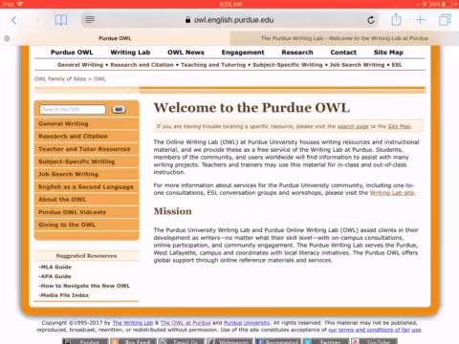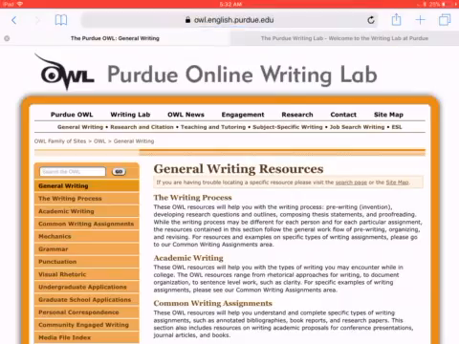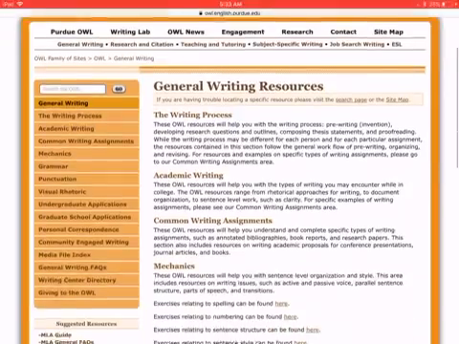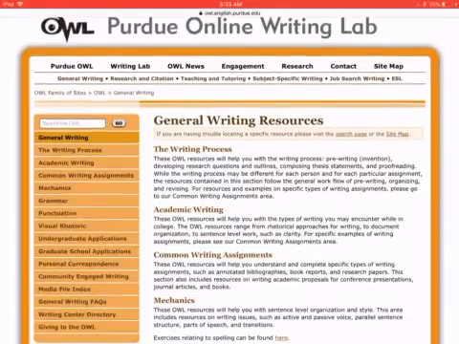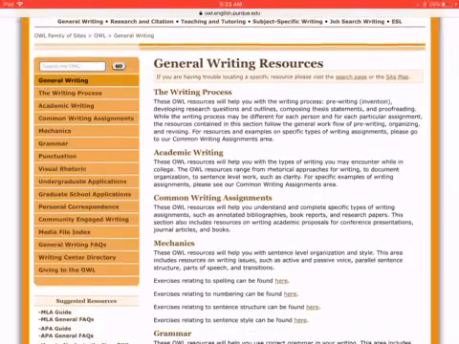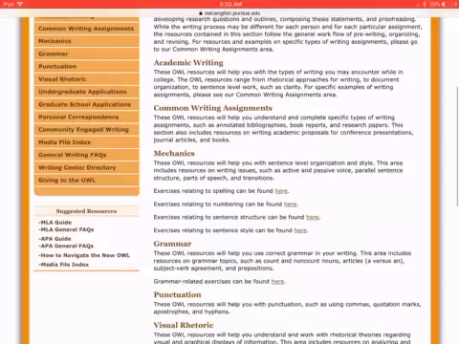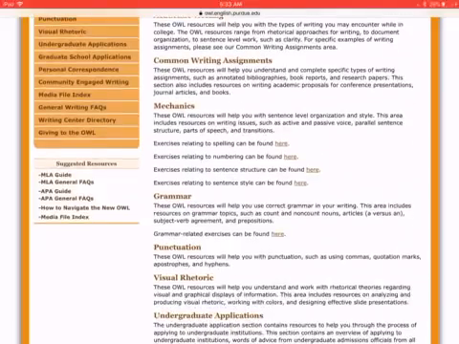Let's go to general writing. We'll start there. I won't go through every single tab, but this is a good little summary right here, and I think every single one of these will do it. So this is basically an overview of how to write and what kind of writing you can do. You have the writing process, explains it. Academic writing, explains it. Common writing assignments, explains it. Mechanics, so then they've got other links that take you to exercises for spelling, for numbering, for sentence structure, sentence style. So it's all there.